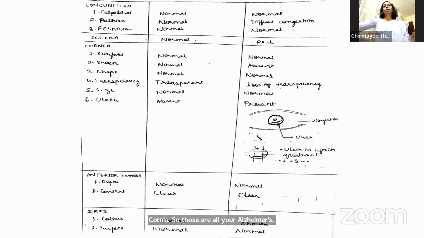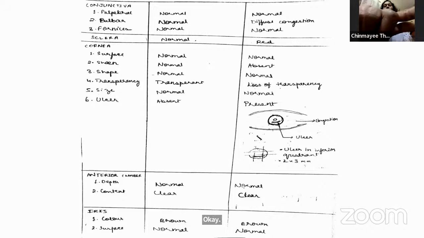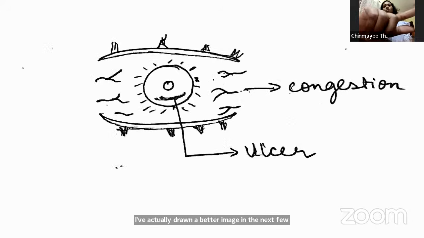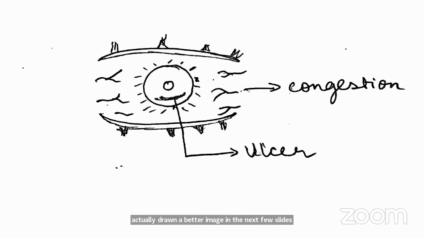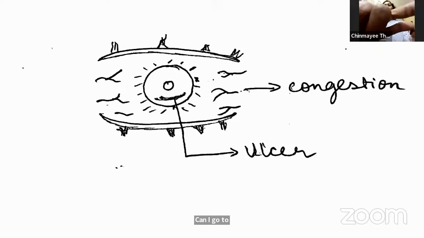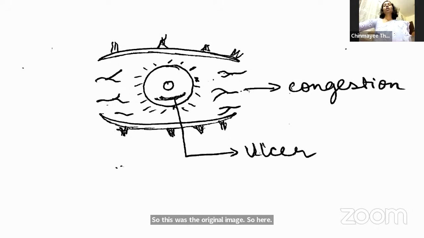Okay, fine. So can you describe the ulcer? Ma'am, I've actually drawn a better image in the next few slides. Can you please show that? Yeah. Ma'am, so this was the original image. So here we have the eyelids. So generally in your corneal ulcer case, we expect you to draw a diagram. Just make a simple line drawing like this, which will give a better idea about the location of your ulcer. Okay, yeah, go ahead, Avanish.